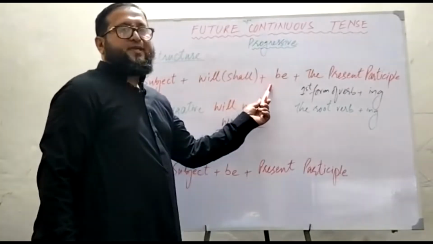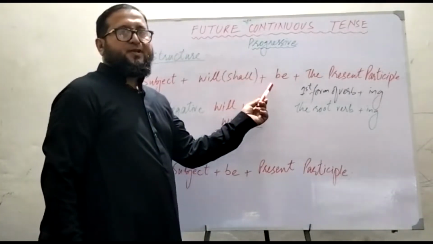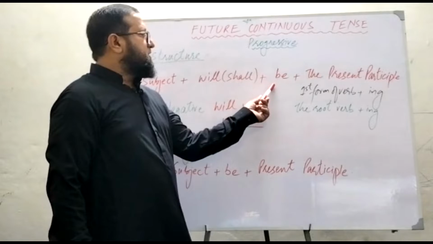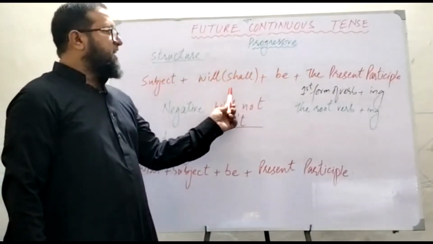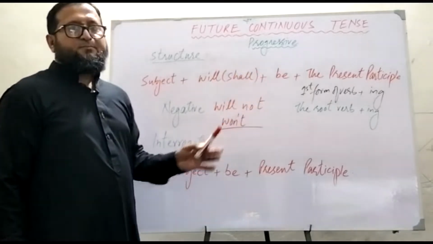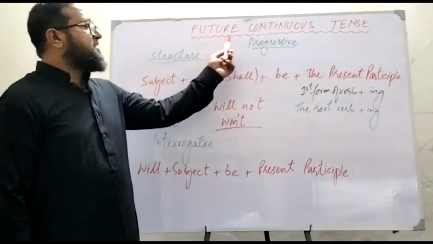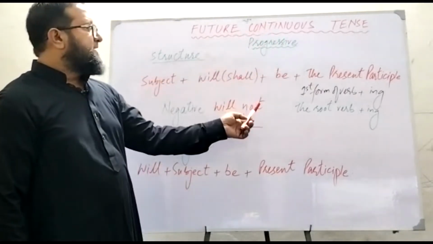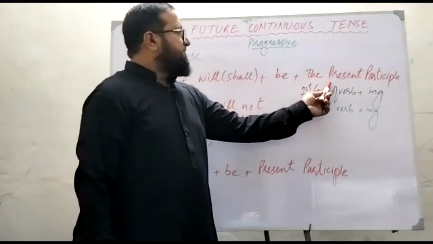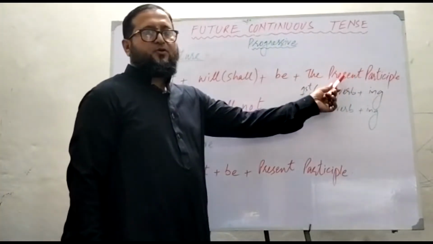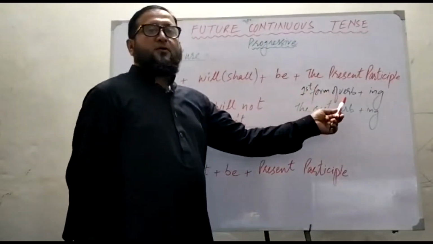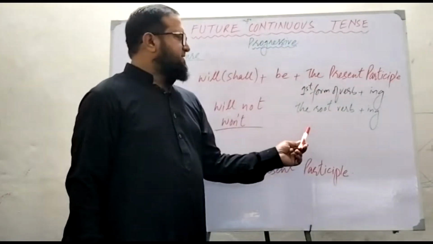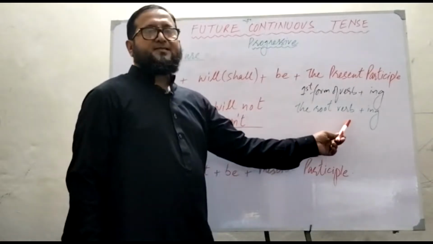Next we add be. It is important to remember and note down that be will be there with will be, shall be. So this is the main formation of future continuous tense. Next, see the present participle. As you already know, present participle is the first form of verb plus ing, or you can say the root verb plus ing.